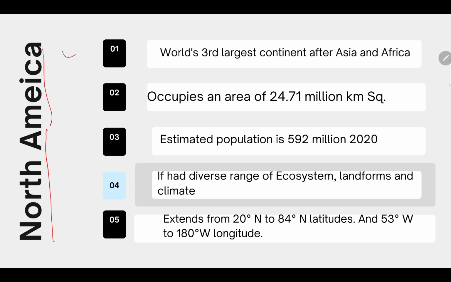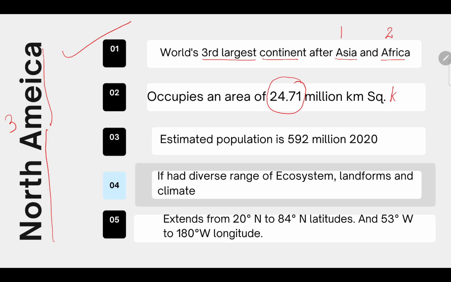Number 1 point to understand: North America is the world's third largest continent after Asia and Africa. Asia is first, Africa is second, and North America is the third largest continent. It occupies an area of 24.71 million kilometer square.